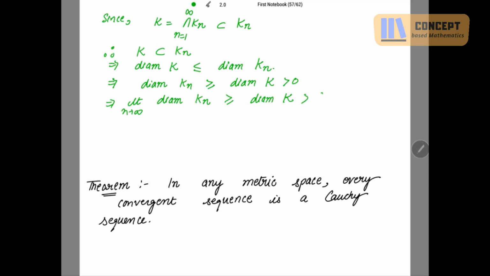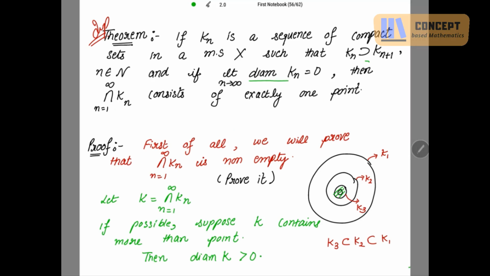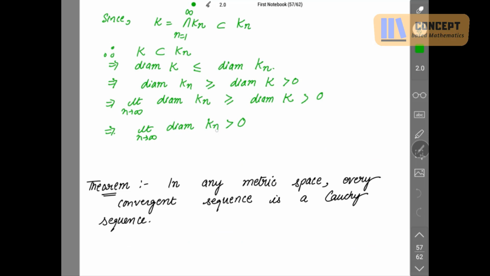This is strictly greater than 0, which implies this limit n tends to infinity of diameter of Kn is positive, right? Now this is a contradiction. Why? Because it is given that this diameter of Kn, limit n tends to infinity, is 0, right? But here we are saying that this limit of diameter Kn is positive, which is a contradiction.